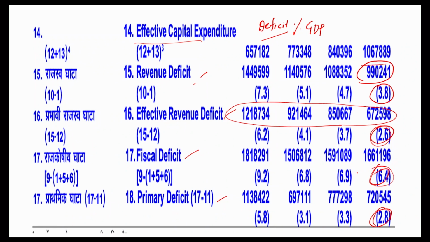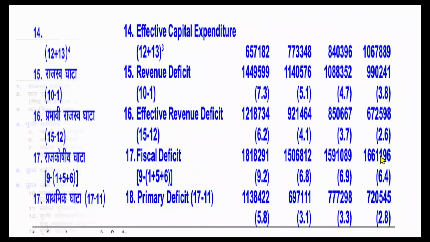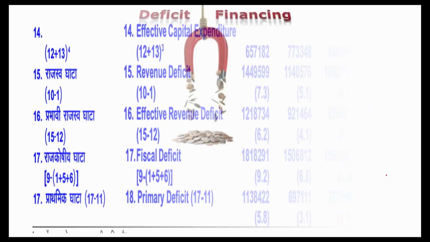And if you have noticed, 16,61,196 crores is the fiscal deficit of this year, and that exactly matches the borrowings of this particular year. So in simple terms, fiscal deficit is simply the total borrowing the government ought to make in this year, and these numbers are simply the borrowings expressed as a percentage of GDP, and this is how generally deficits are calculated. This is the actual number, and this is expressed as a percentage of GDP.